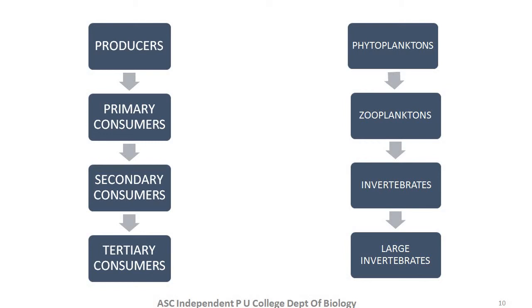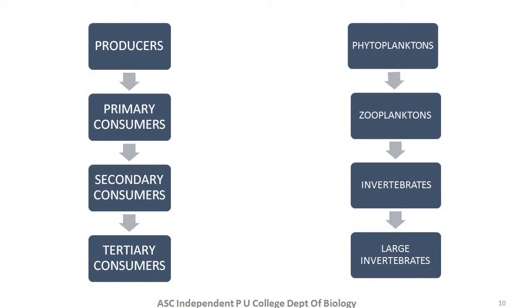This particular picture represents the energy flow within different levels of biotic components seen in pond ecosystem. Producers are fed by primary consumers. Primary consumers are fed by secondary consumers, and the secondary consumers are fed by tertiary consumers. In case of pond ecosystem, major producers are the phytoplanktons. Phytoplanktons are eaten up by zooplanktons, which are the primary consumers in pond ecosystem.